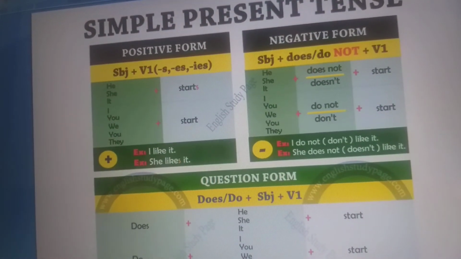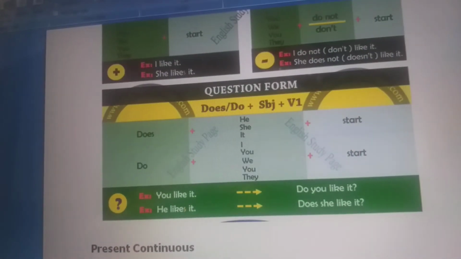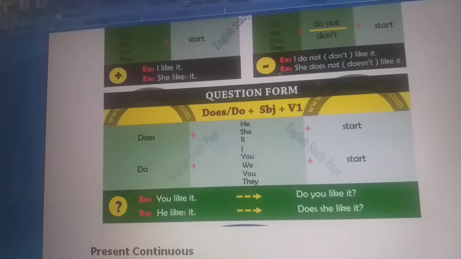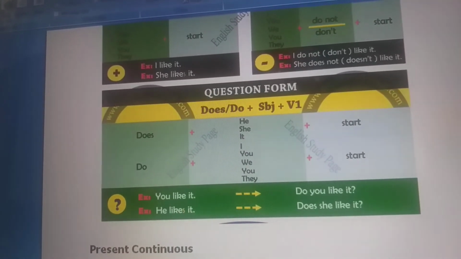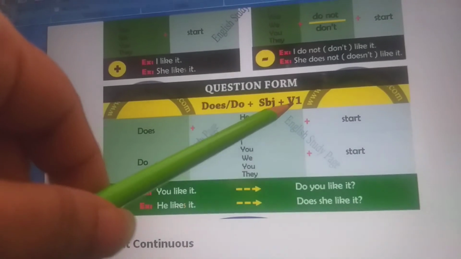Like that. Then comes our question form. Question form means where you're going to add a question mark over there. It is does or do plus subject and the verb form.